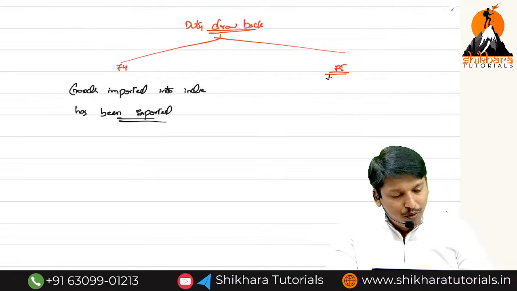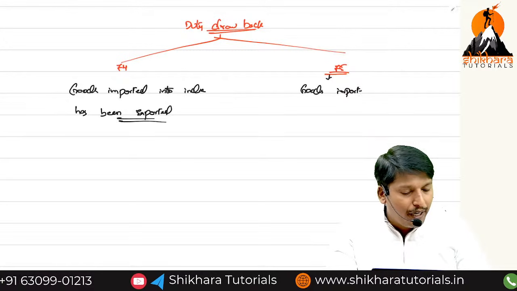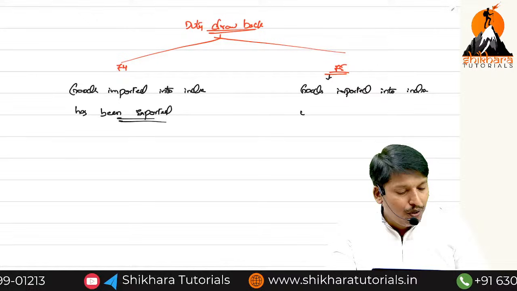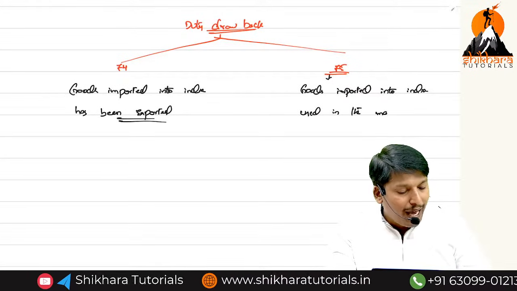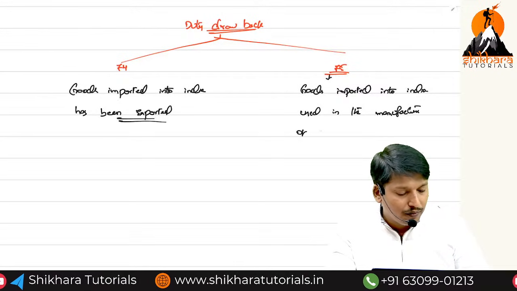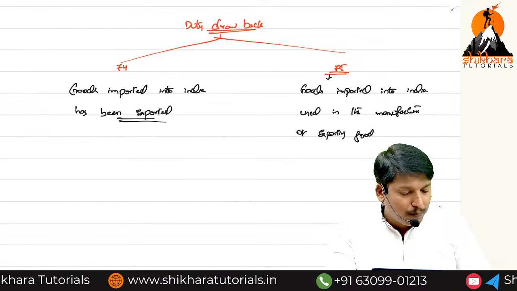Section 75. Goods imported into India used in the manufacture of exporting goods.